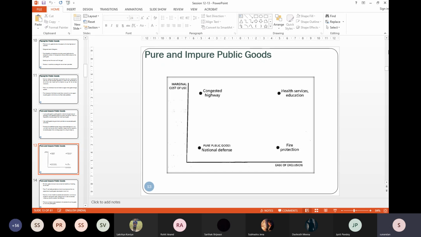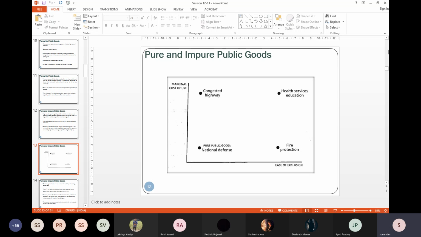When I'm talking about a pure public good, for example national defense, first thing, you just can't exclude anyone. So in the ease of exclusion, national defense is very, very low.